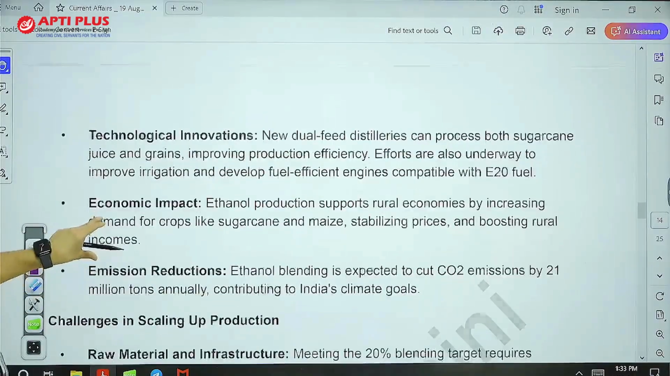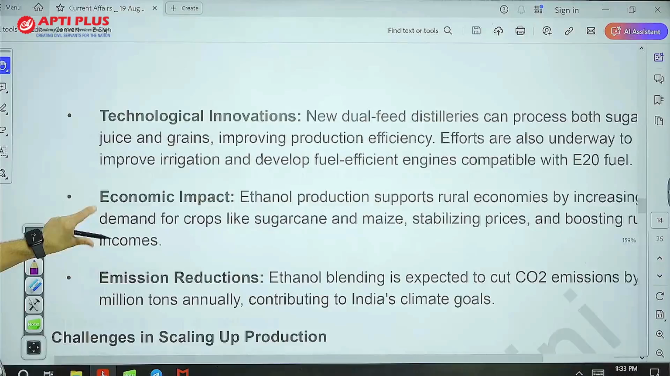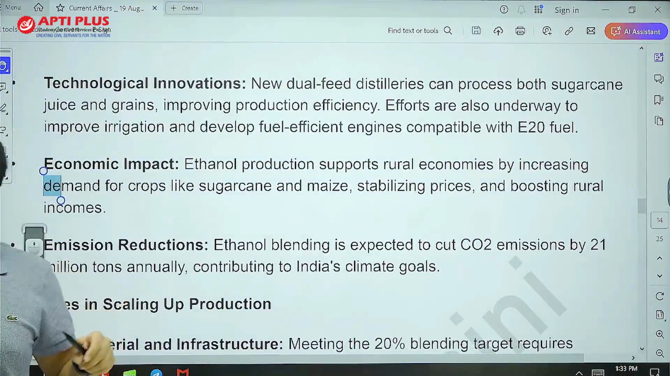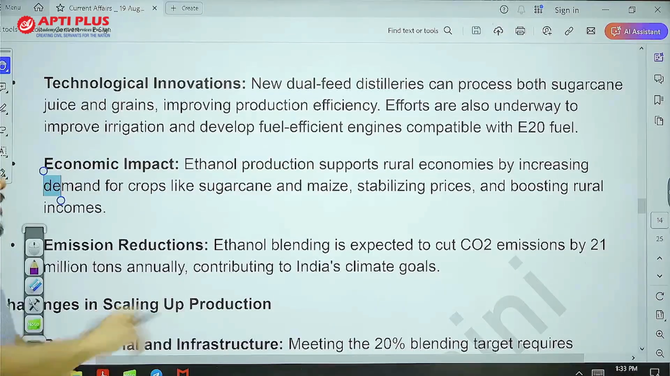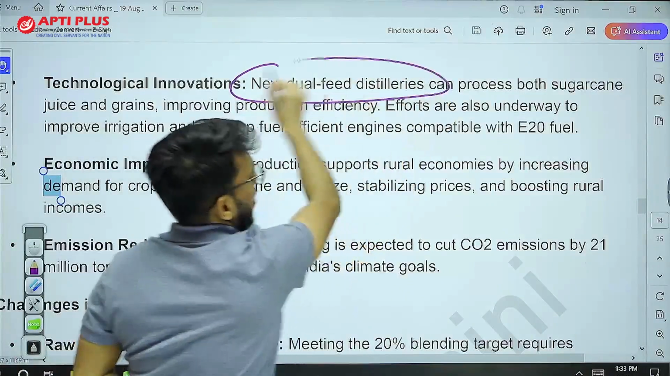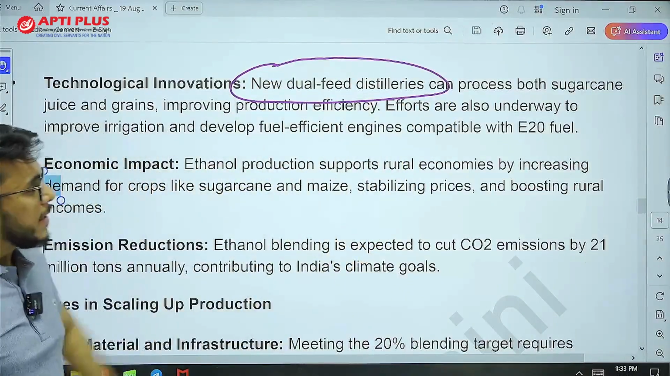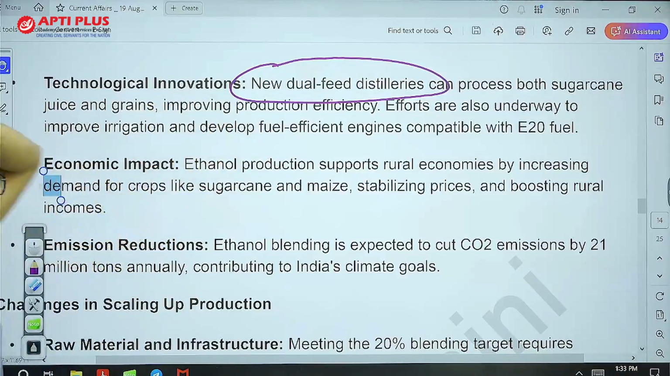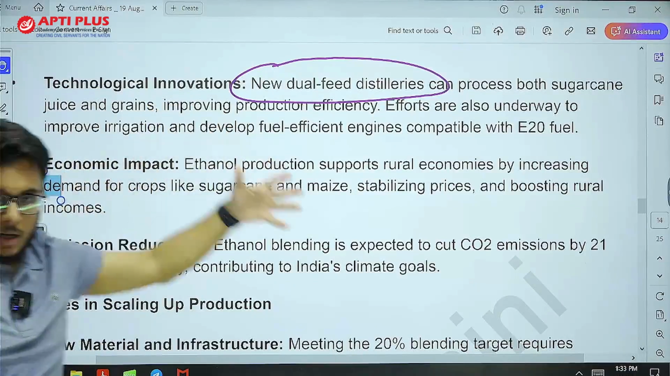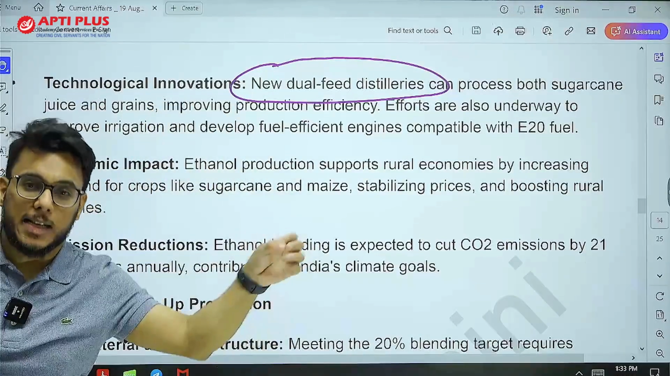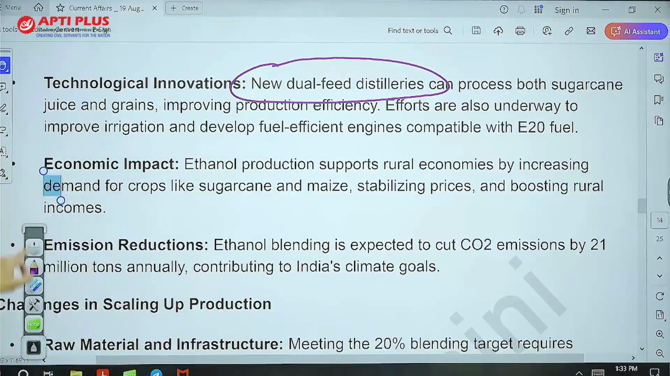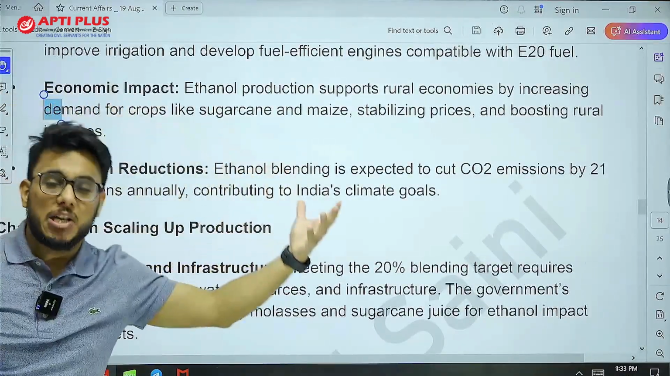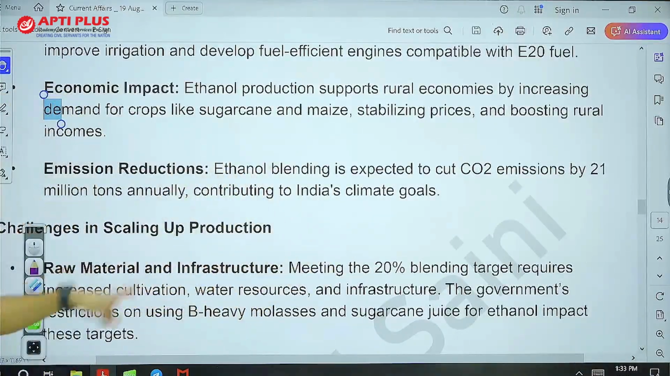Now, one benefit that India already has is that we are developing dual feed distilleries. What can they do? They can process sugarcane juice, and also grains and other types of grains, and produce ethanol. So this is all about it. Now, guys, there will be economic impact: it will give additional income to sugarcane growers. Environmental benefit will be there.